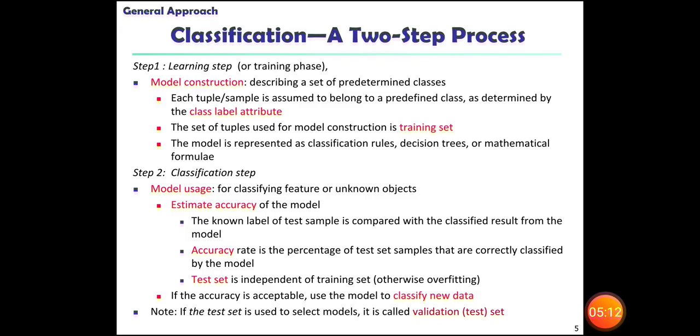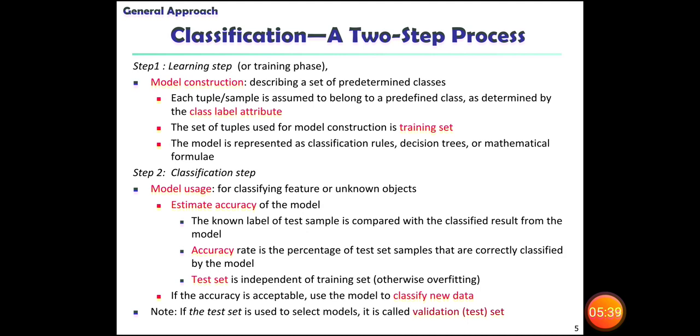Each tuple or sample is assumed to belong to a predefined class as determined by the class label attribute. This set of tuples used for model construction is nothing but the training set. The model is represented as classification rules, decision trees or mathematical formulae.